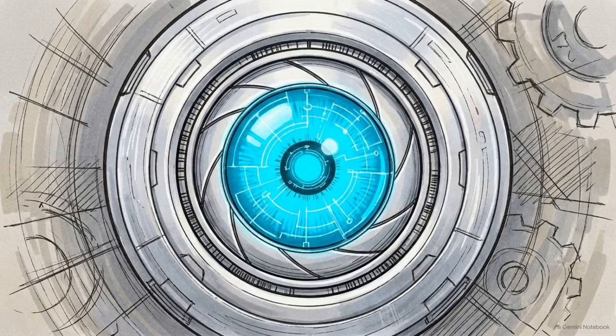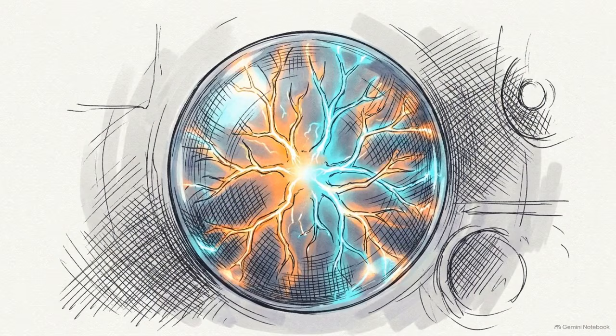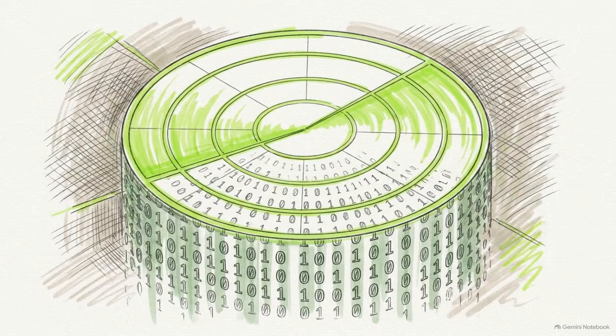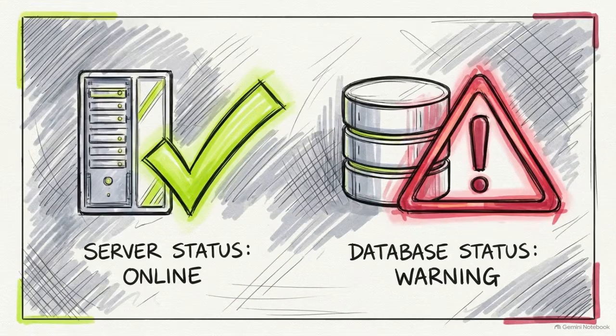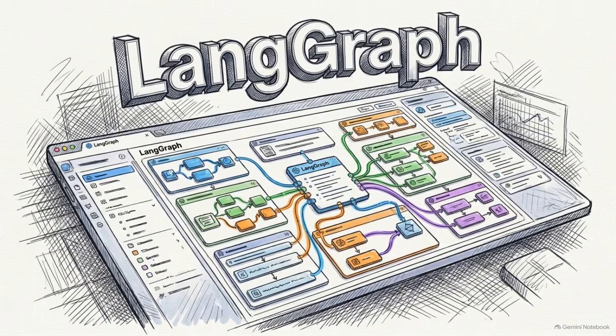An autonomous AI agent requires different behaviors. It must reason about a request, search for external information, remember previous results, and decide its own next step based on changing conditions. LangGraph is a framework within the LangChain ecosystem designed to solve this architectural bottleneck.